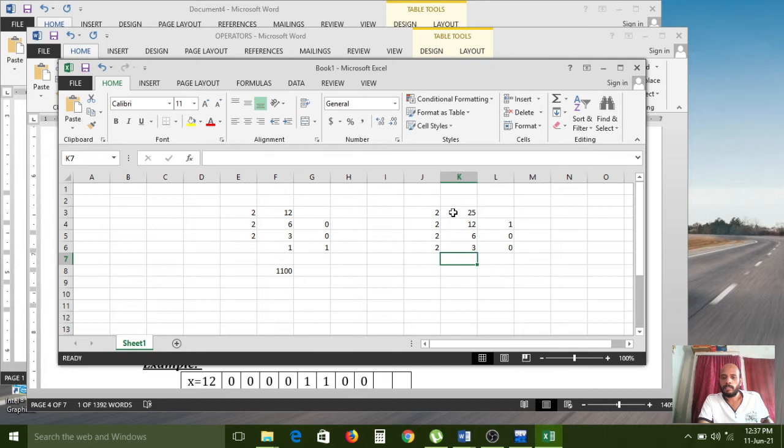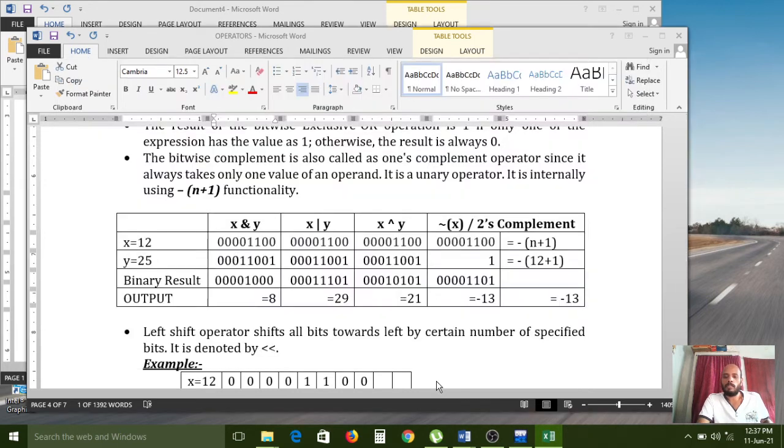Again 2. 1 twos are 2, and remainder 1. So what is the value? 1 1 0 0 1. Here the value is what? 1 1 0 0 1, and this is 8-bit format. Here we are getting 5 digits. And what about the 3 digits? If you take 8 bits, then you need to place 3 zeros before the number.